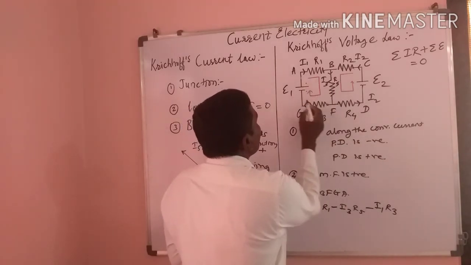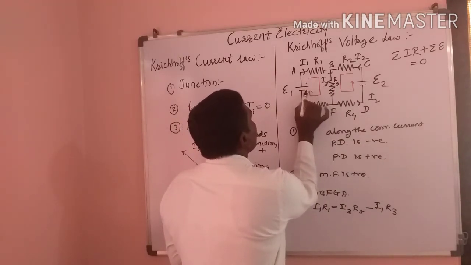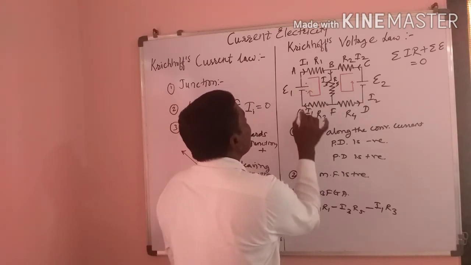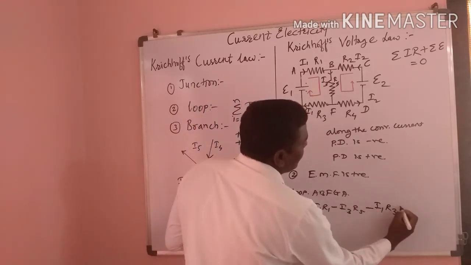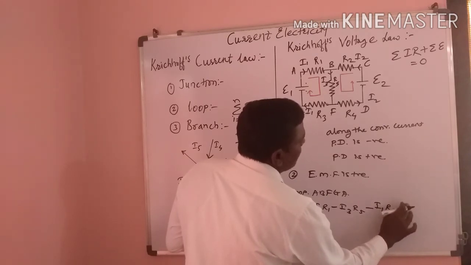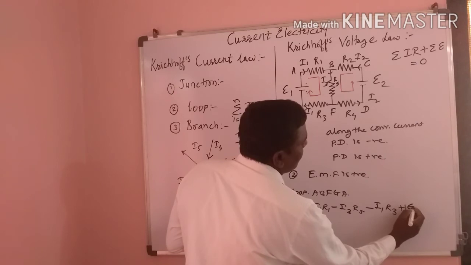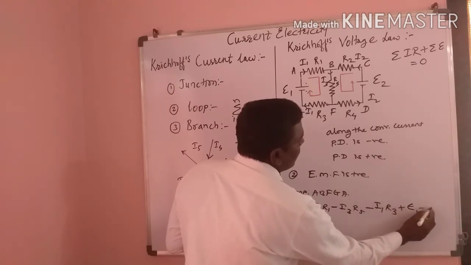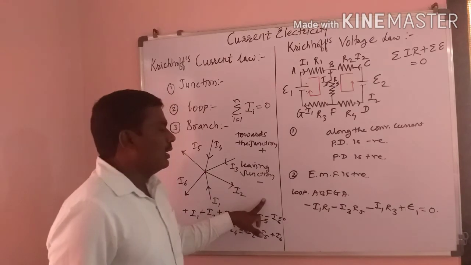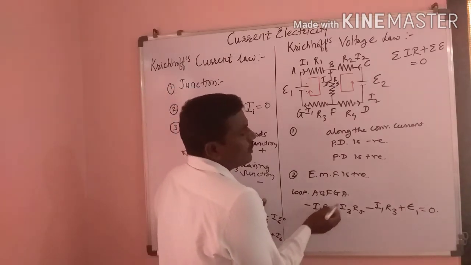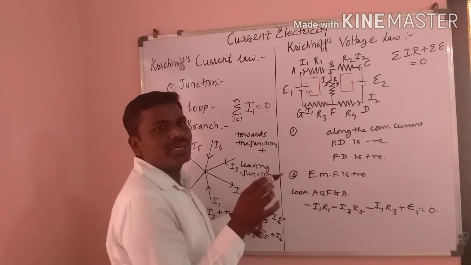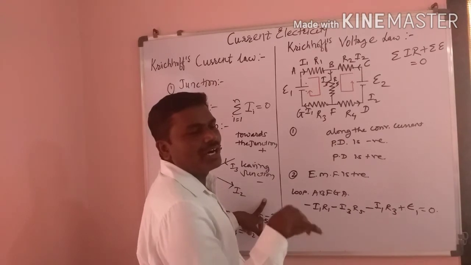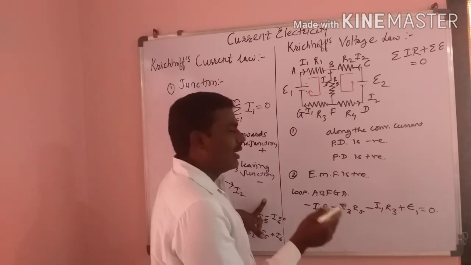But when tracking the source from the negative terminal of the EMF to the positive terminal, the EMF is positive, so we should write E1 minus the drops equal to 0. How do we take the sign convention? Potential differences along the direction of conventional current are negative, and opposite to the conventional current they are positive.